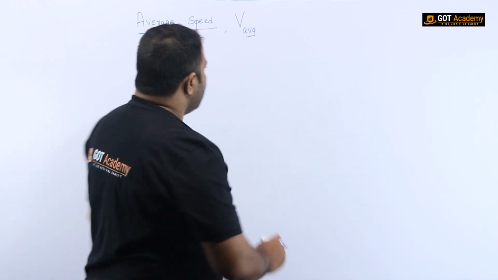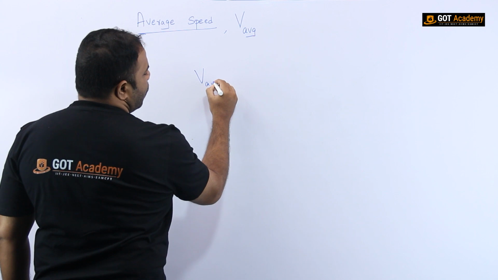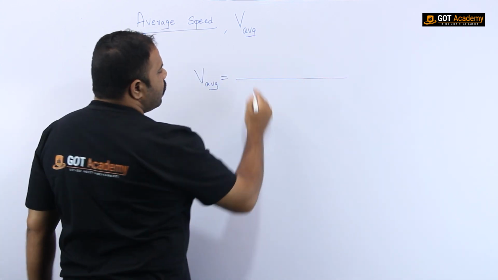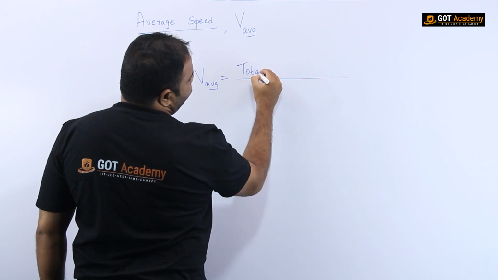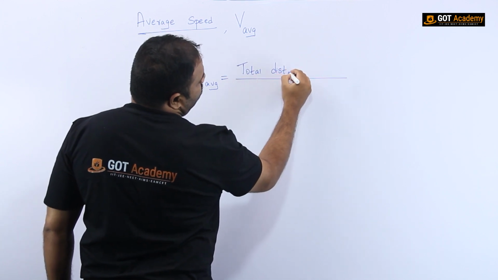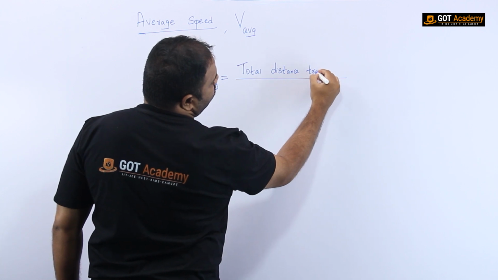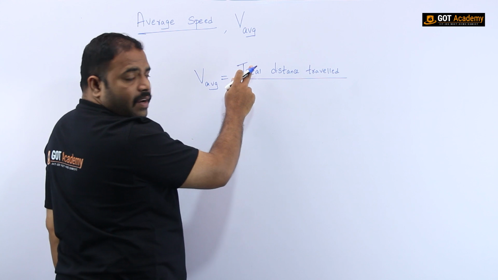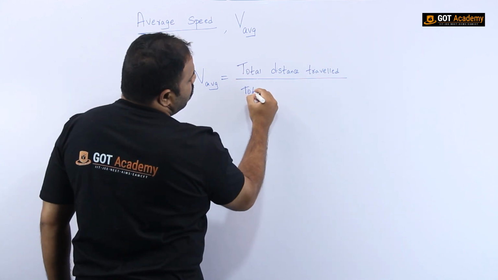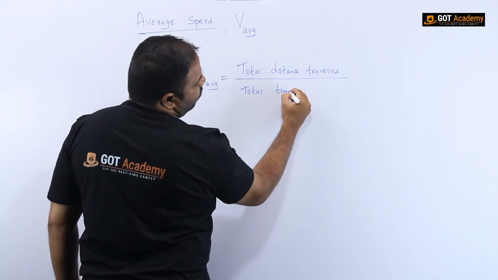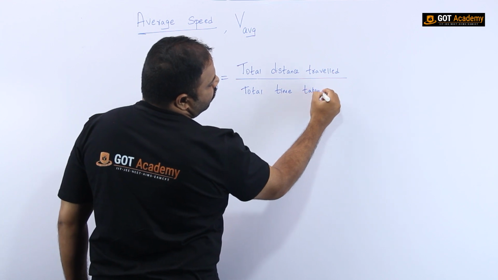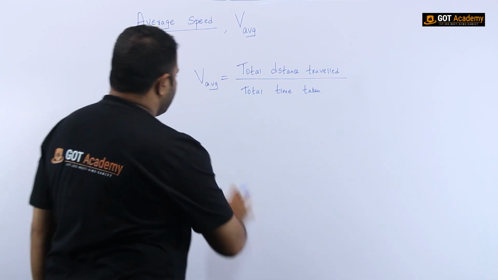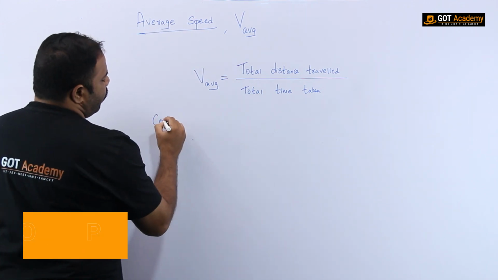So average speed is equal to the ratio, so I have to put a division: total distance travelled, by total time taken by the body. Understand now? Under this, we have to observe a few concepts.